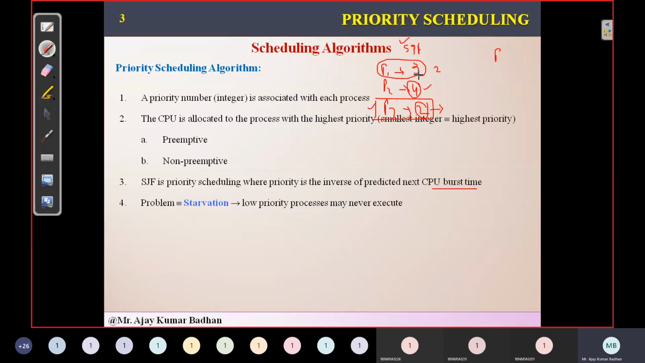Why? It is having the lowest CPU burst. The higher the CPU burst, the lower will be the priority. So what is the priority for P2 here? 3. So this is what he is saying exactly in this case.